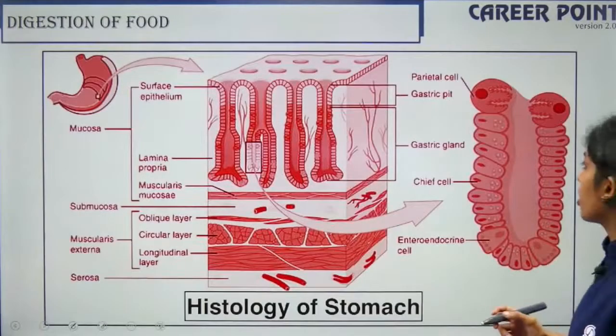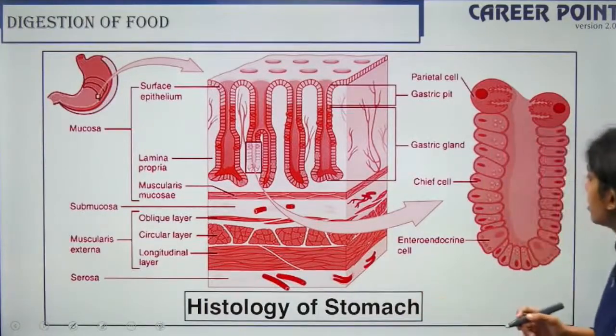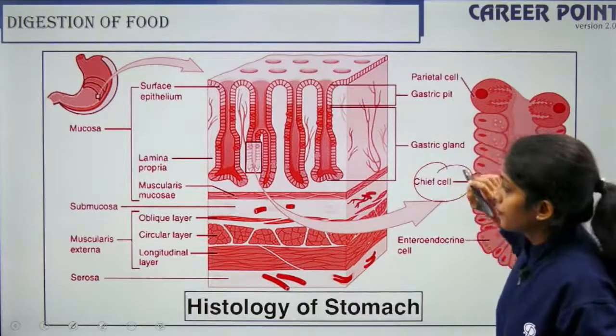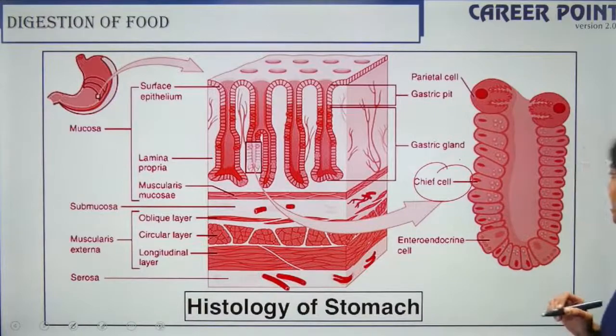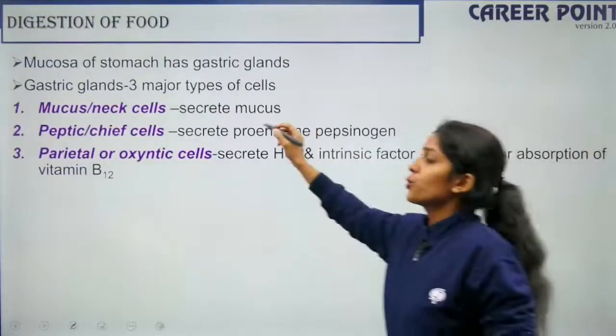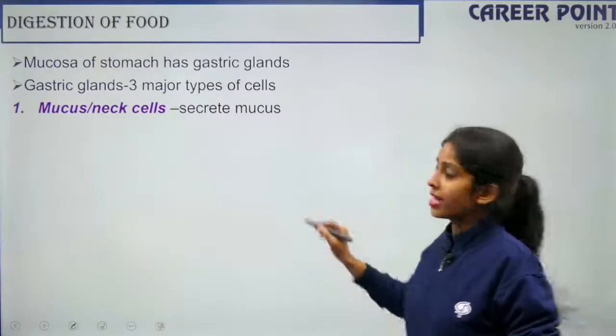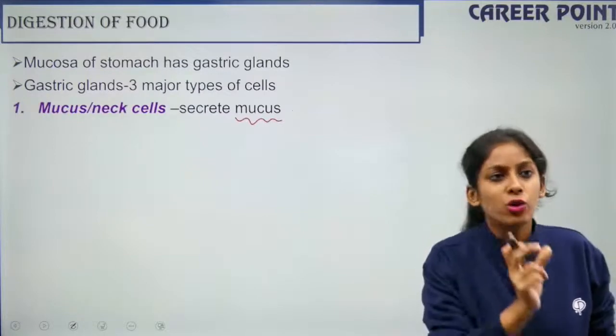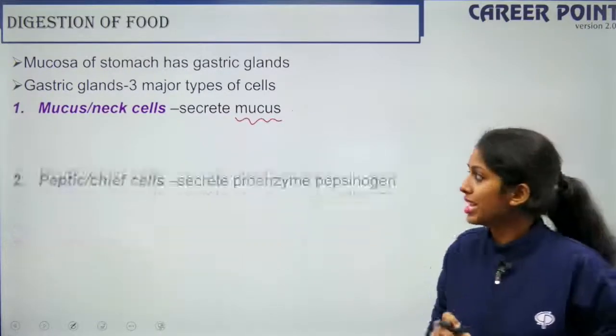So we are talking about the mucus or the neck cell. So we have the chief cells. So I have the mucus secreting. We'll come back to this a bit later. First we have the mucus or the neck cell, right? They secrete mucus. It is very simple. From the name it is clear, mucus secreting cells are mucus or your neck cells.